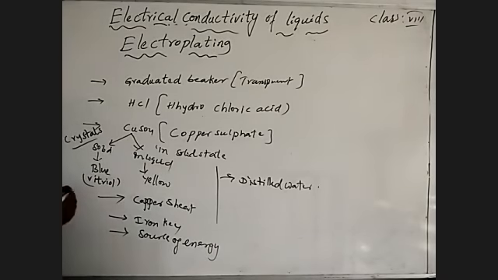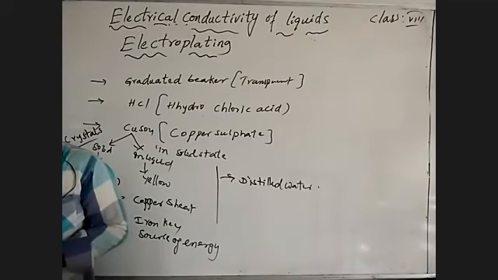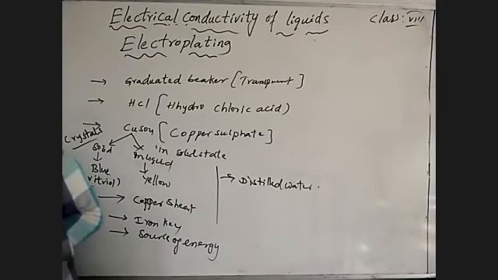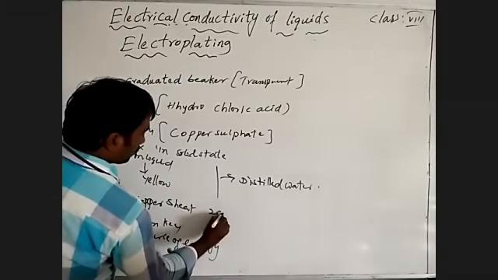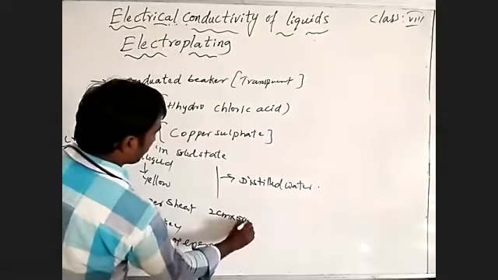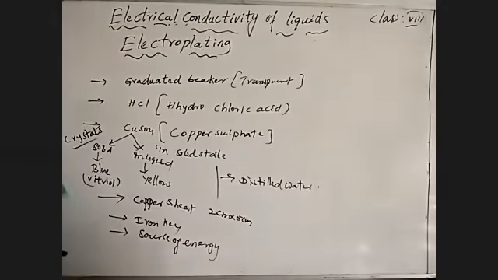And the copper sheet. The dimensions we can write: 2 centimeter and 5 centimeter, length and breadth. And the iron key, source of energy, and distilled water.